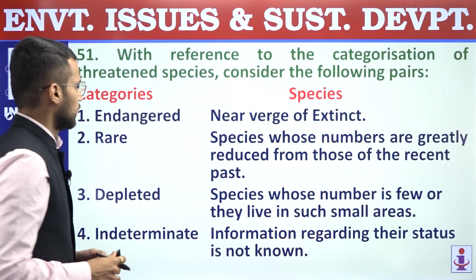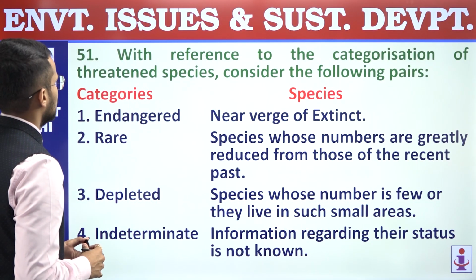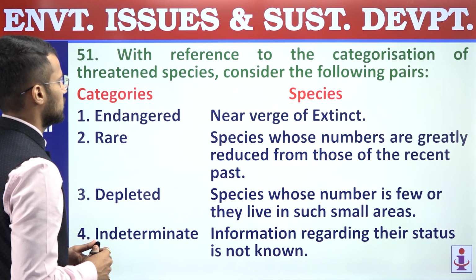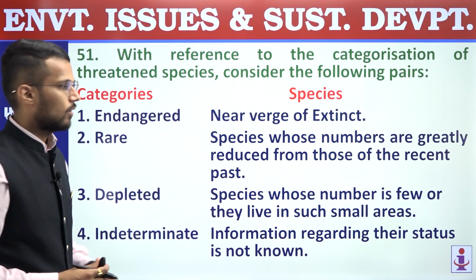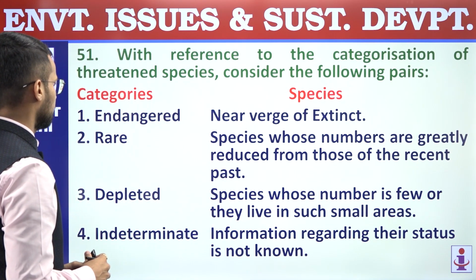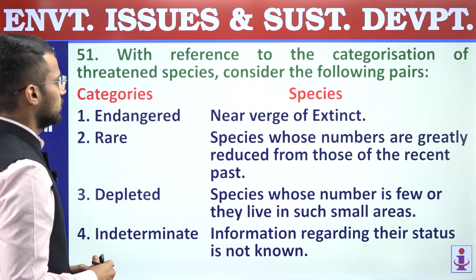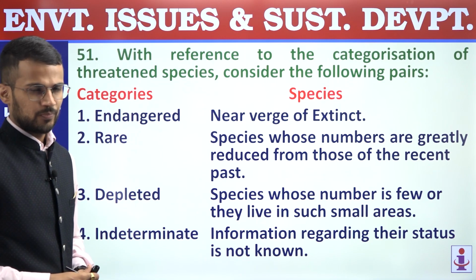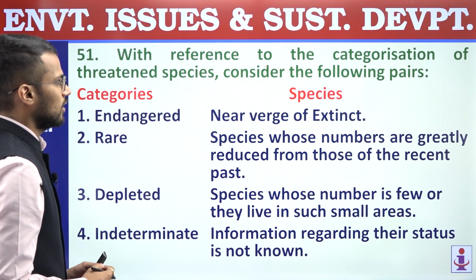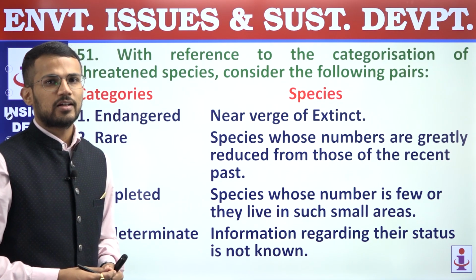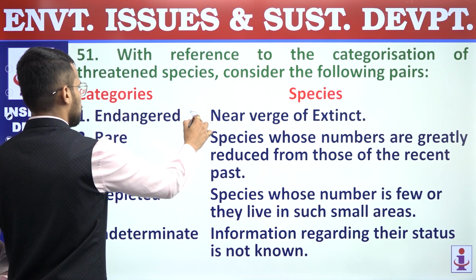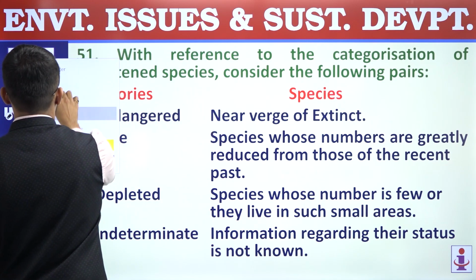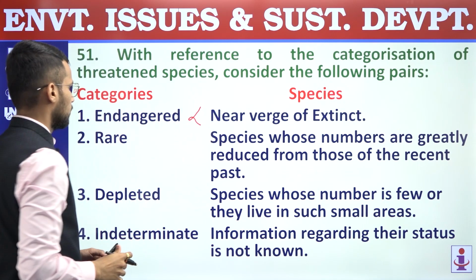Now the next question is 51. With reference to the categories of threatened species, consider the following pairs. So on one hand we have categories, and on other we have species. First category, endangered. It is matched with near verge of extinct. Right, so near verge of extinct are the species which are categorized under critically endangered and not under endangered, and that's why first pair is incorrect.